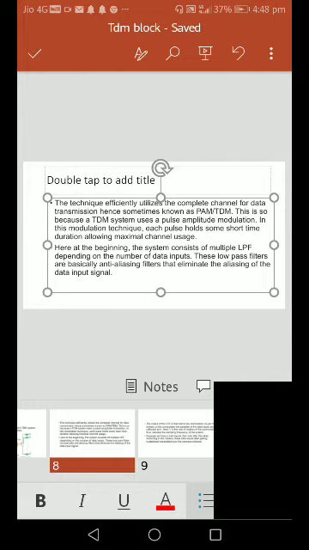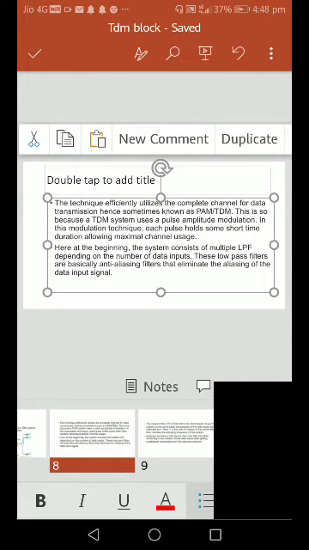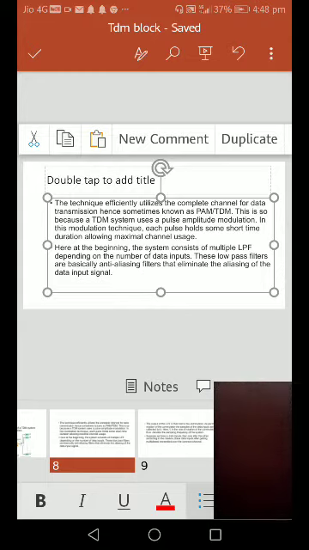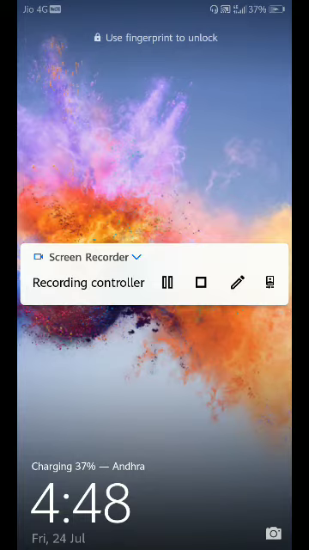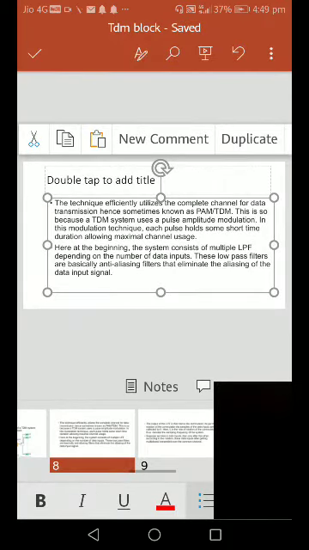We have to maintain this sampling condition, otherwise the aliasing effect will occur, due to the overlapping of the signals.